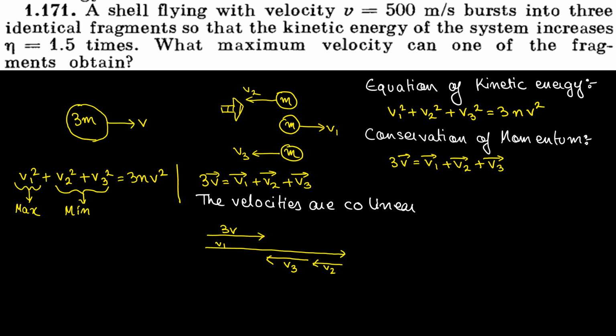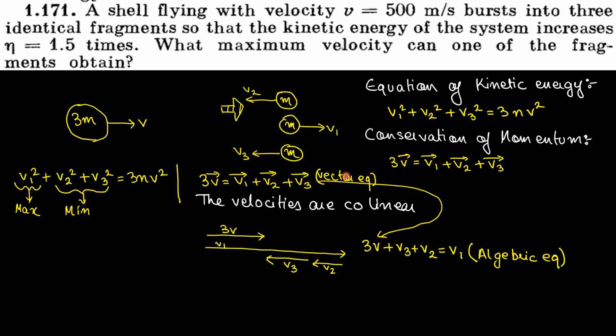If I take the magnitude only, from the perspective of magnitude, not vector quantity, 3v plus v3 plus v2 is equal to v1. This is the vector equation, this is the algebraic equation, same thing.